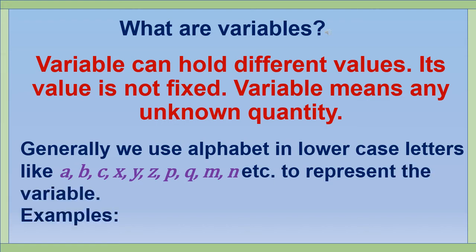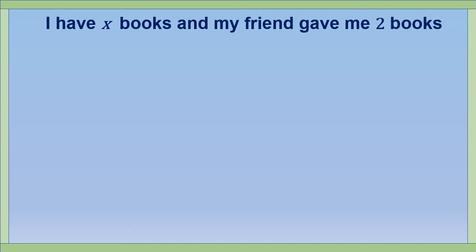For example, if I tell you I have x books or y pens, can you tell me how many books I have? No, you can't tell, because I have x number of books. It means x can represent any value. It can be 1, 2 or 10 or even 100, right? So here x is a variable, its value can change. A variable can take any value. I have x books. Okay, my friend gave me 2 more books. In algebra, we can write it like this: x plus 2. Now you know what a variable is.